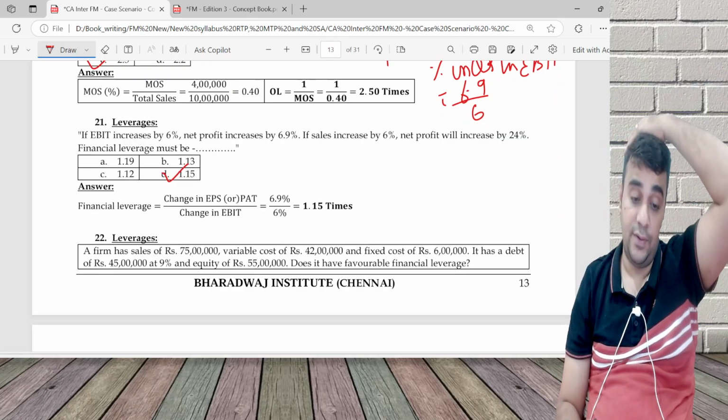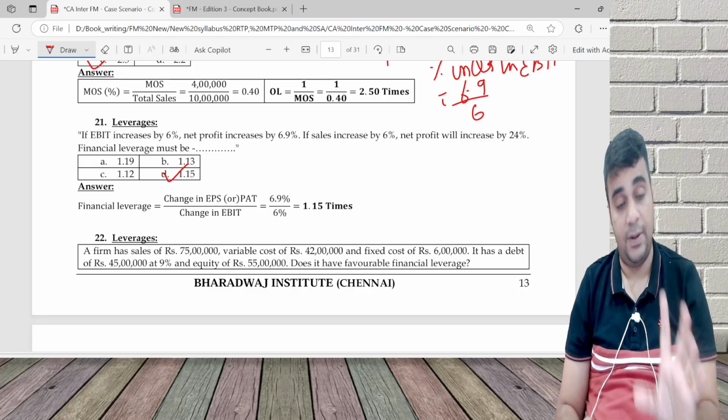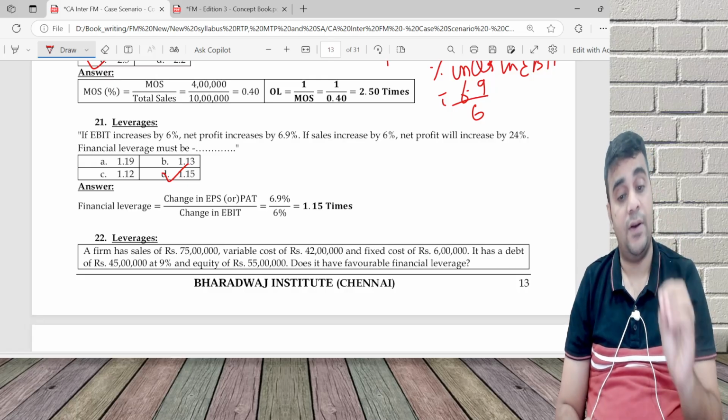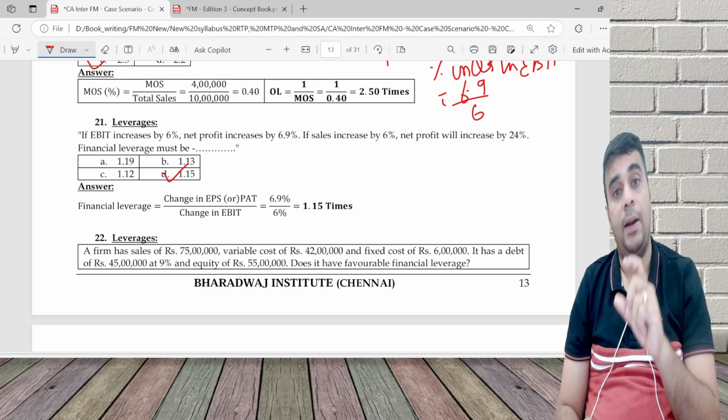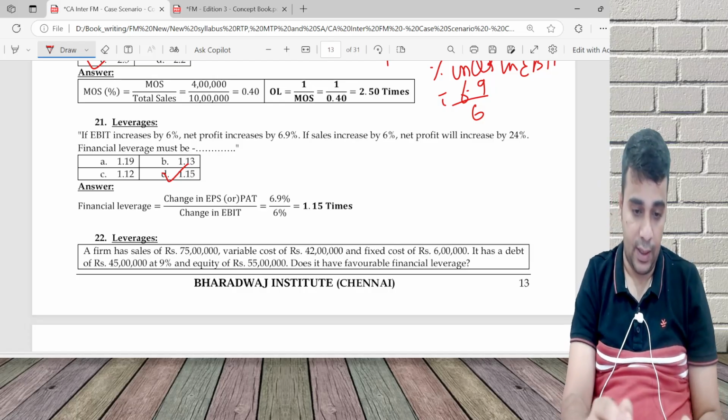Favorable financial leverage. What is favorable financial leverage? Again, everything is there in my concept book. I'm repeating: for financial leverage, favorable or non-favorable, you have to compare return on capital employed with the interest rate on debt. Now, what is return on capital employed?